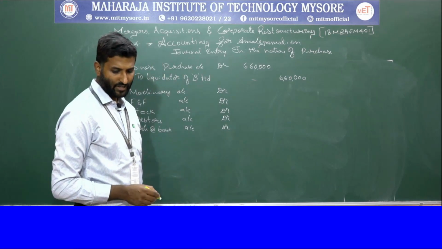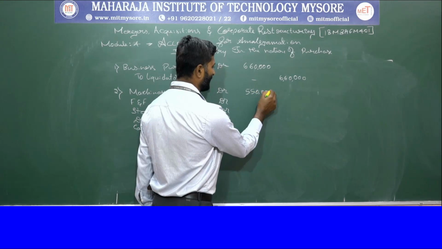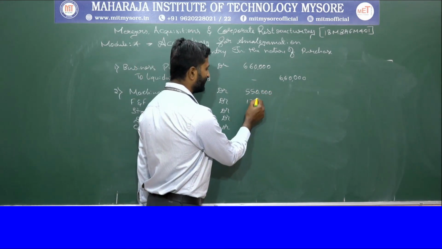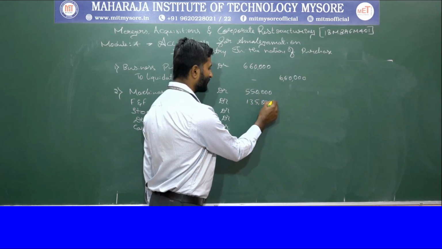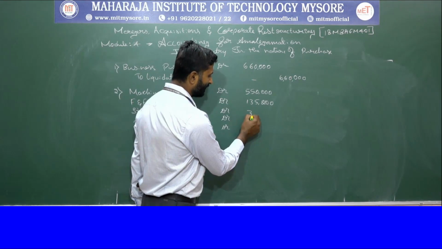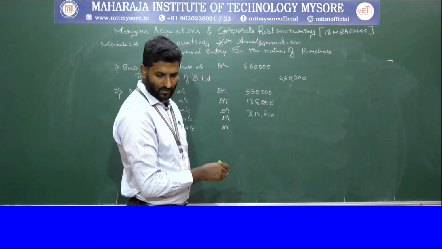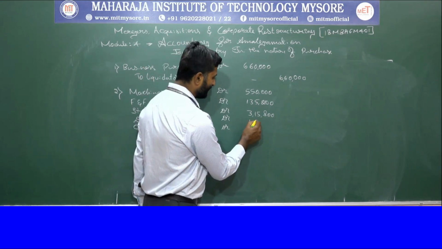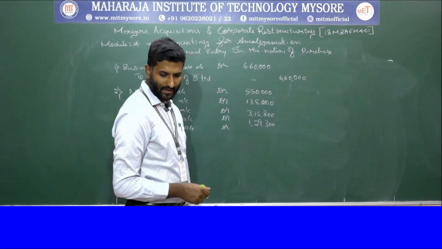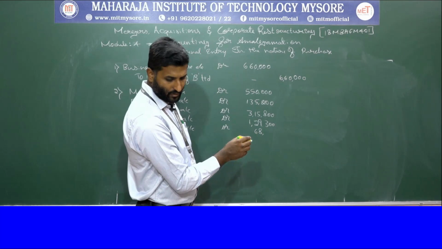So the balance sheet value of the plant and machinery is 5,50,000 in the B Limited. Then we have 1,35,200. Then the stock value is 3,15,800. Then we have 1,29,300 of debtors, and we have cash at bank of 68,260.